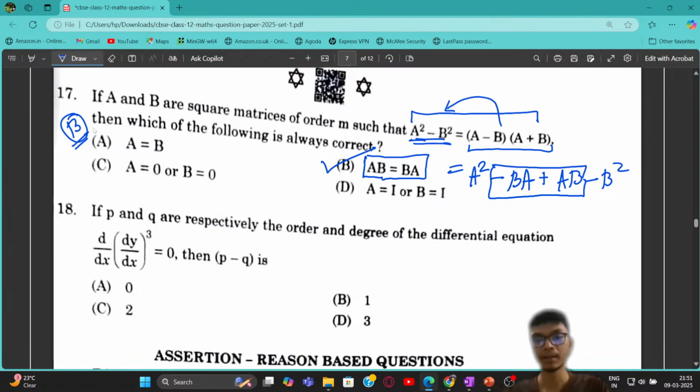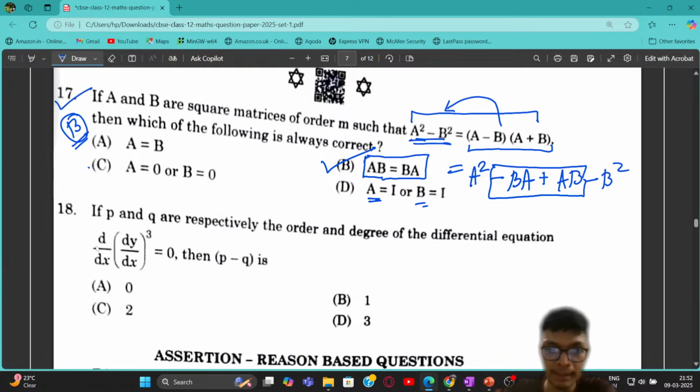If A and B are null matrices, then this particular value is equal to 0. And if A and B are identity matrices, then also this result is going to be 0, right? But we have to mainly satisfy this criterion, so this is satisfied only when AB is equal to BA, right? I hope this is clear.